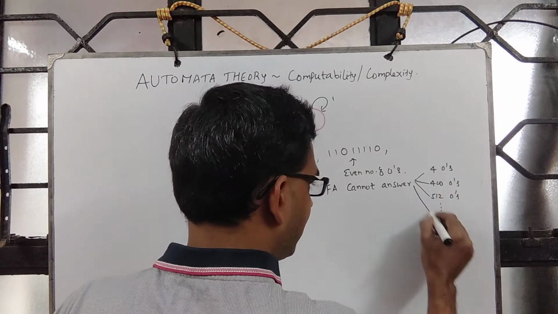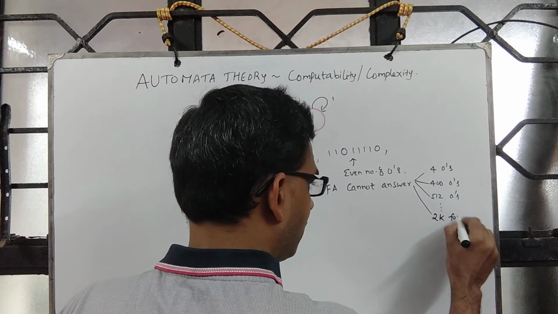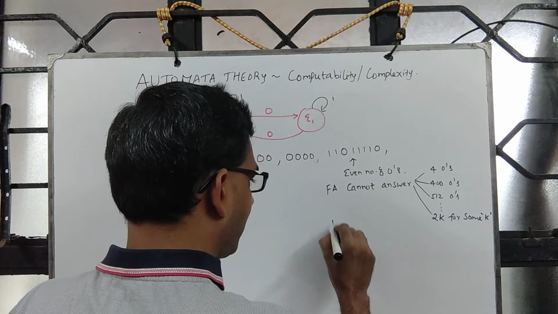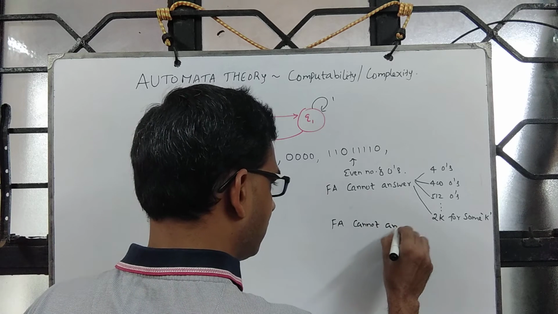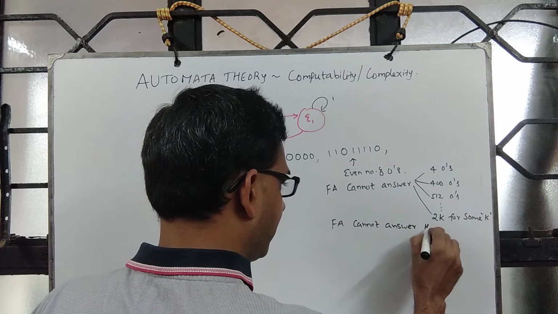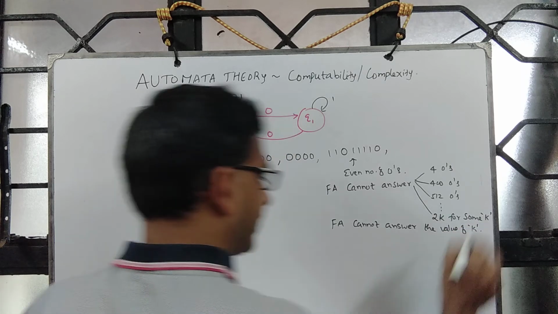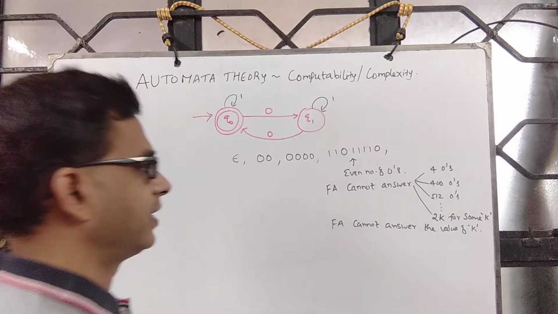It can only tell you it is an even number of zeros. It is 2k for some k. So FA cannot answer the value of k. So it cannot tell you that it is 100, 200. That's not possible.